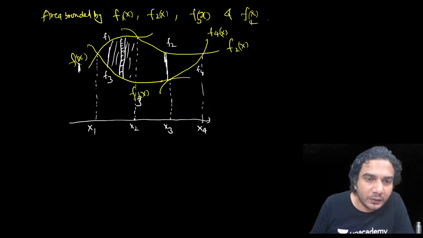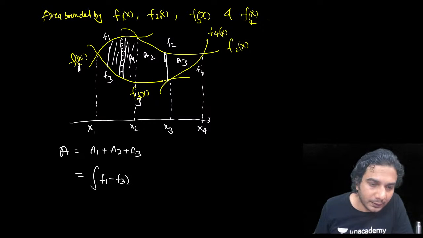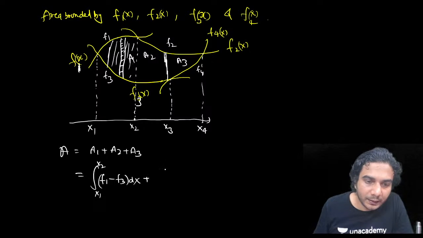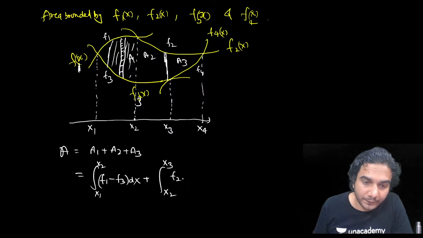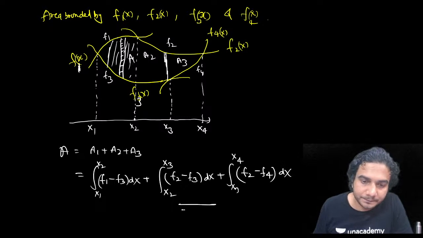So if I divide this into three parts, this is A1, say this is A2, and this is A3, then total area A is equal to A1 plus A2 plus A3. All right. Then A1 I can write F1 minus F3 into dx. Limits will be from x1 to x2. Then I can write x2 to x3. It is going to be F2 minus F3 dx. And then A3 is going to be from x3 to x4, F2 minus F4 dx.